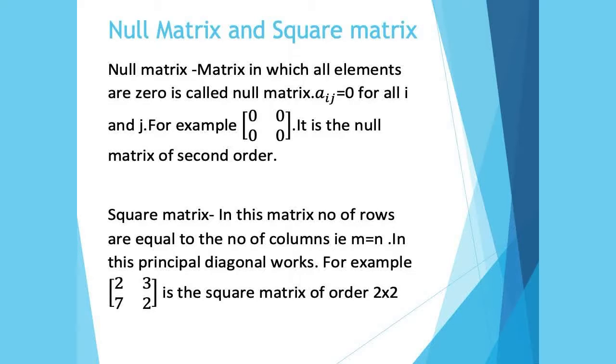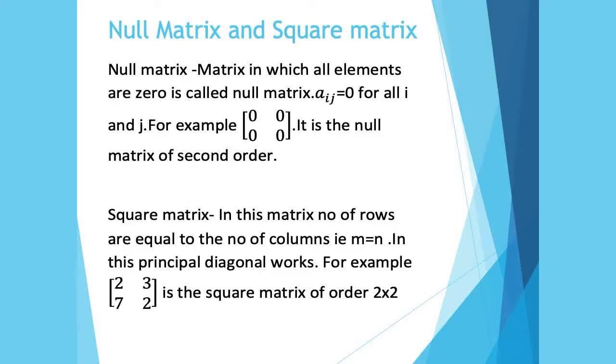Main point here is that in the square matrix, the principal diagonal works. Principal diagonal work करता है square matrix में. Why do we say that the principal diagonal works in the square matrix? See, here I have taken this matrix. In this matrix, the principal diagonal is 2 2. 2 2 वाला जो diagonal है, that is the principal diagonal.